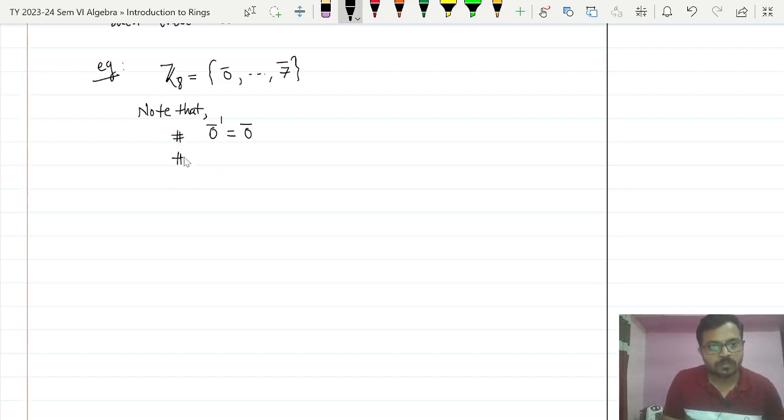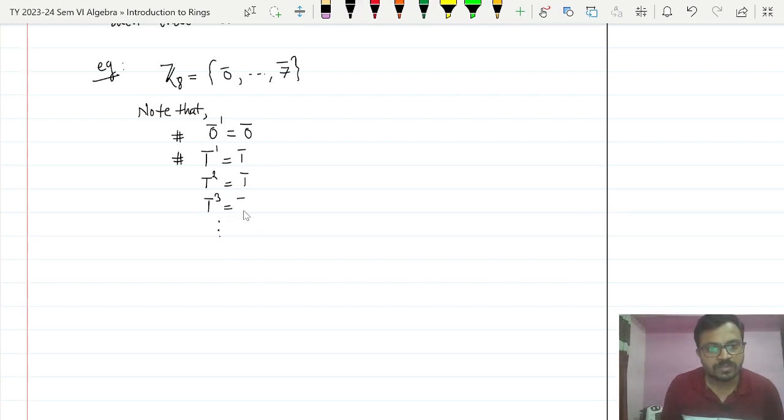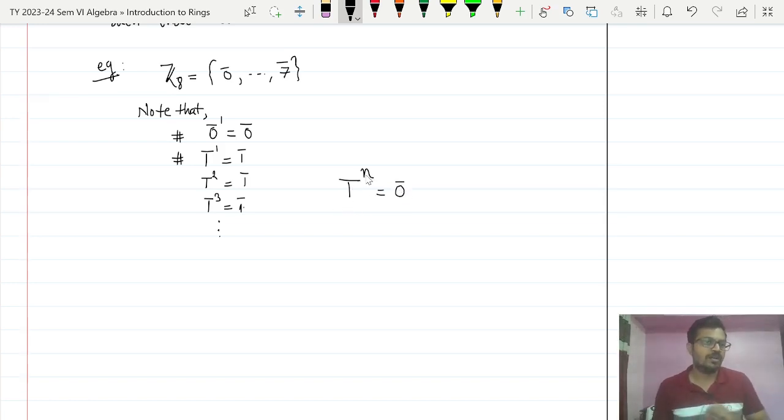Now let us check it for 1 bar. So 1 bar raised to 1 is 1 bar. What will be 1 bar raised to 2? That will be also 1 bar, because 1 bar multiplied by 1 bar is 1 bar. 1 bar raised to 3, again 1 bar, and this will go on continuing, and this process won't stop. So there is no positive power n such that 1 bar raised to n is equal to 0 bar. So 1 bar is not a nilpotent element.